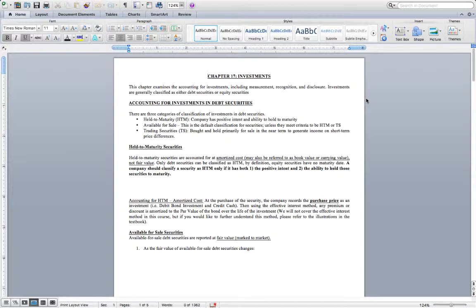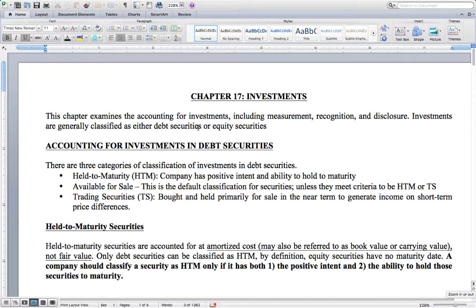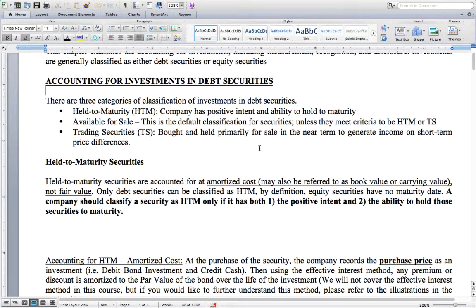One key thing to note with debt securities is there's three categories of classifications for investment in debt securities. There's held to maturity securities, available for sale securities, and then also trading securities. With held to maturity securities, the company has to have positive intent and the ability to hold to maturity. That is both components. They have to be able to positively show that they are going to hold it to maturity and also have the ability to actually do so.